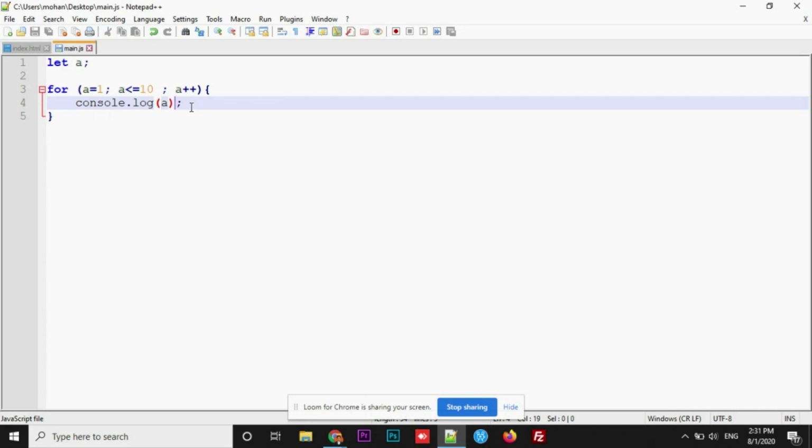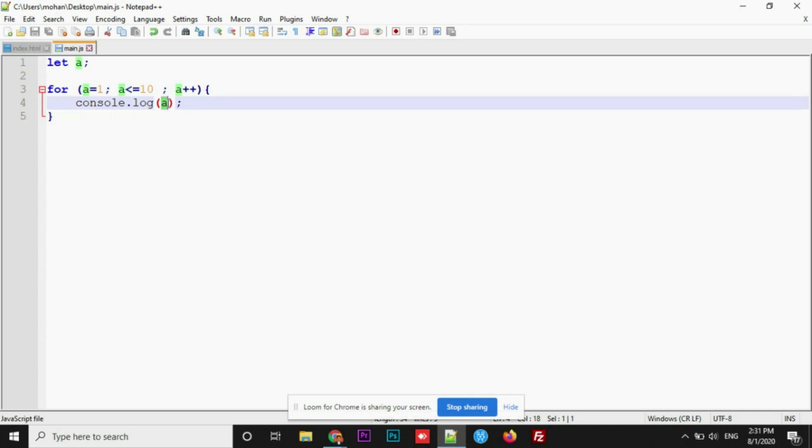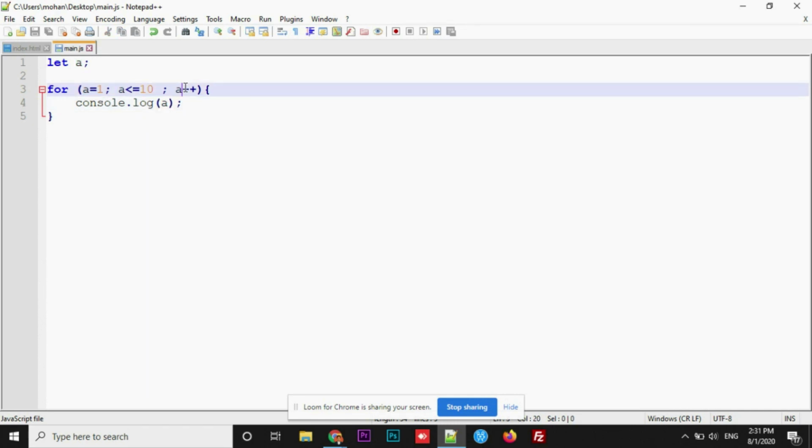Next step, it will go to the third one, which is a plus plus. That means a equals 1, right? It has been printed: 1 gets printed from the first step and it will go here to a plus plus. Plus plus, in a sense, is an increment. It will increment by 1. So 1 plus 1 equals 2. Now a will be 2.